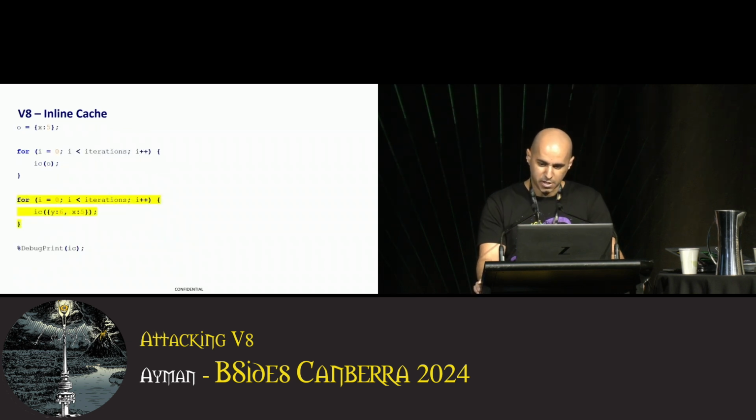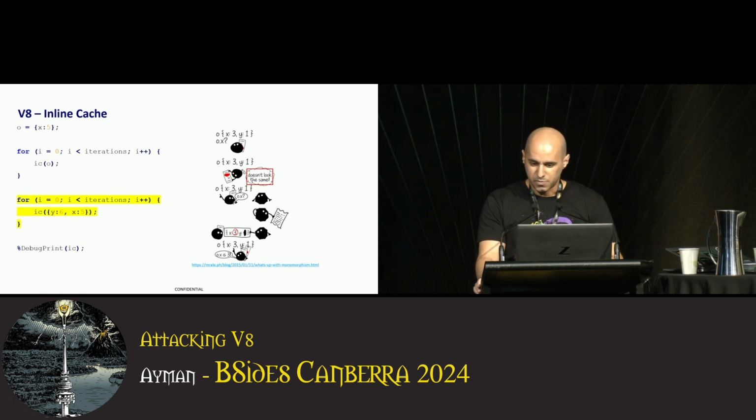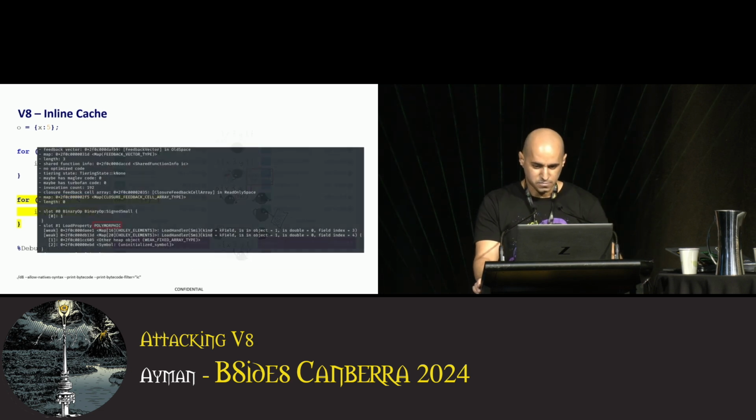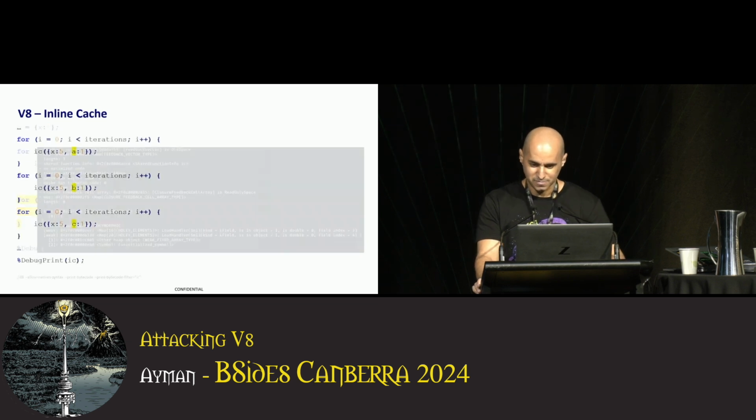If we call the function again, but this time pass it another object with a different shape, the new shape has an additional property y this time. This time V8 finds that the object's shape does not match what it has seen before, invalidating the cached information. It performs another slow lookup for the new shape and updates the feedback vector. Now we see that the feedback vector slot has changed to polymorphic, which is less ideal in terms of performance than the previous monomorphic state.